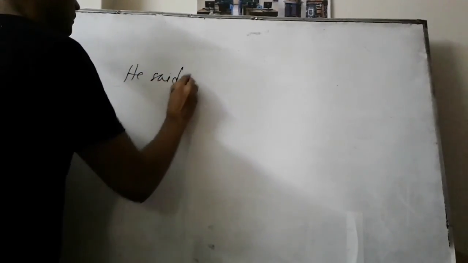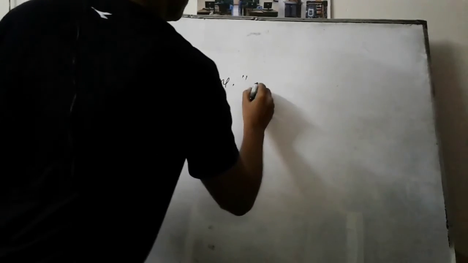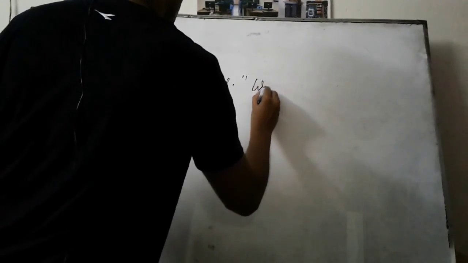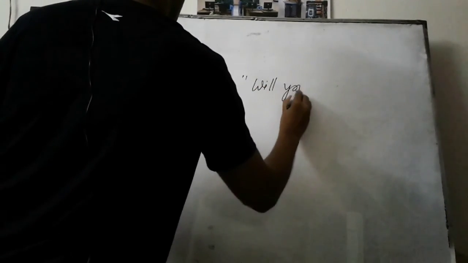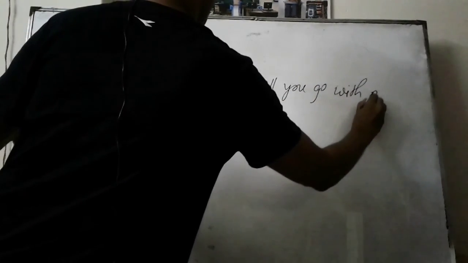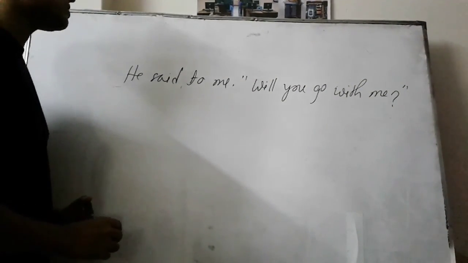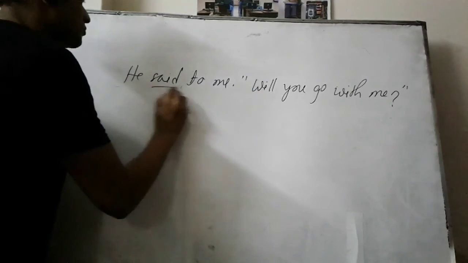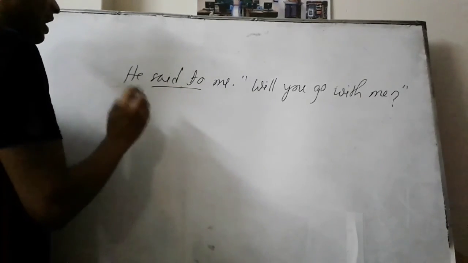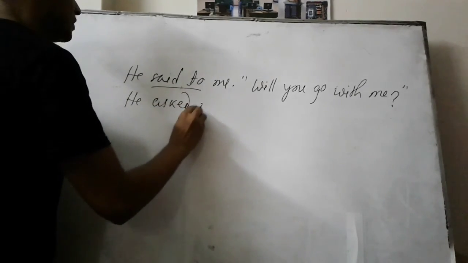He said to me, will you go with me? So here you can see that we have an interrogative sentence in our reported speech. So now in the place of said or said to, we have to write asked, like he asked me.